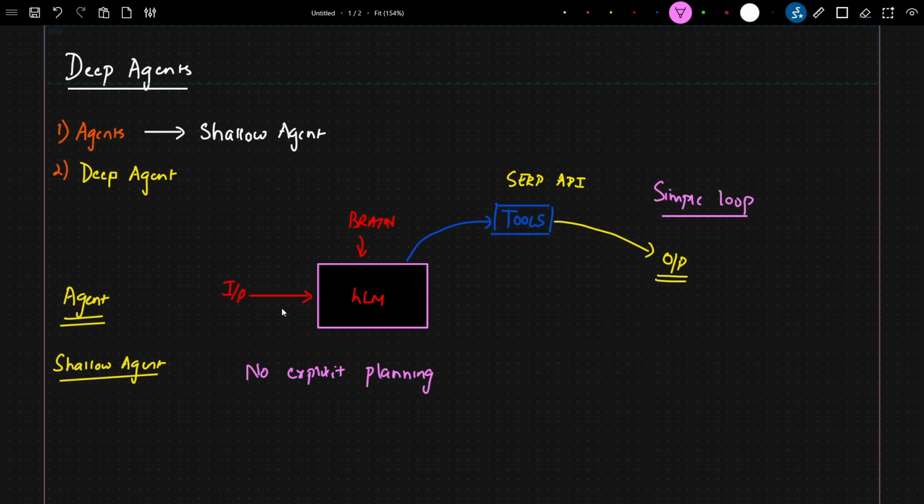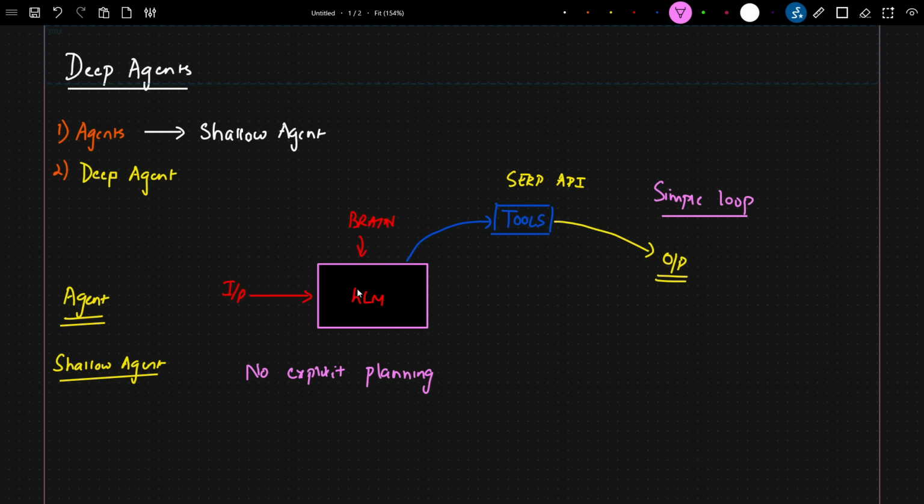Let's say I give an input query: try to find the recent AI news happening today, and how it is related to economics, and what are the best developments happening in the field of physics. If I ask this kind of complex query, then that query needs to be decomposed into sub-queries, and then solved.